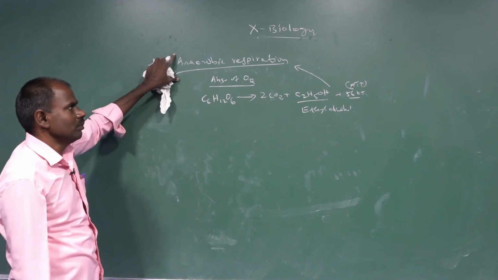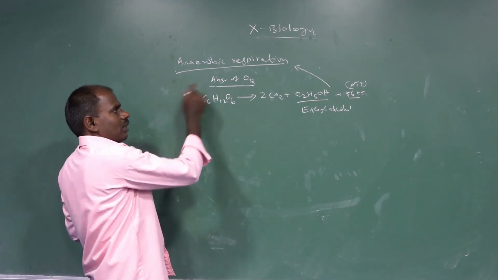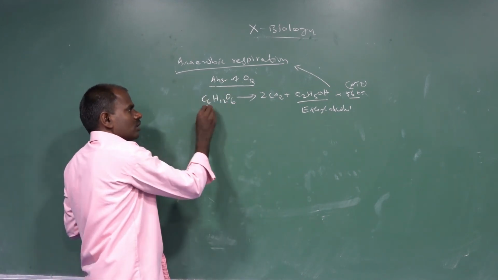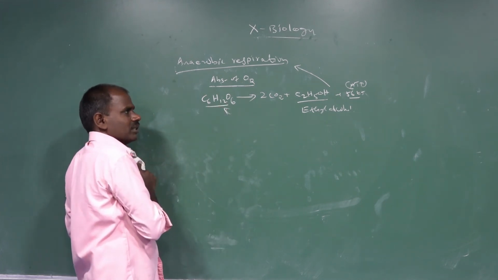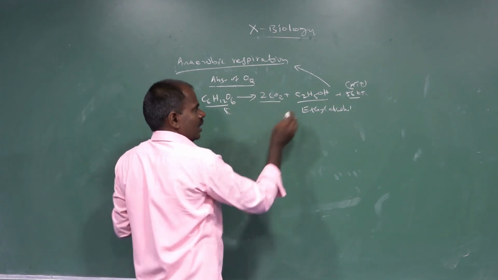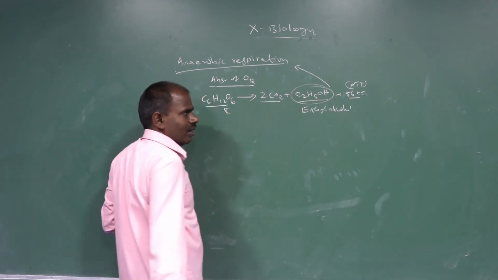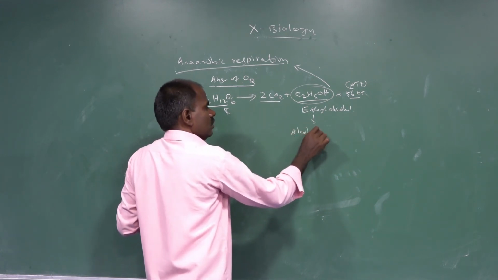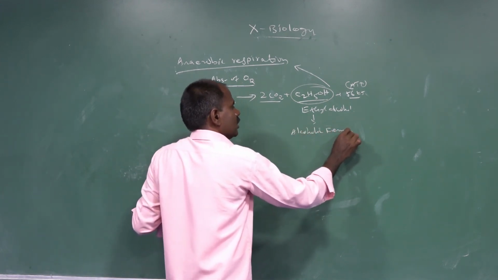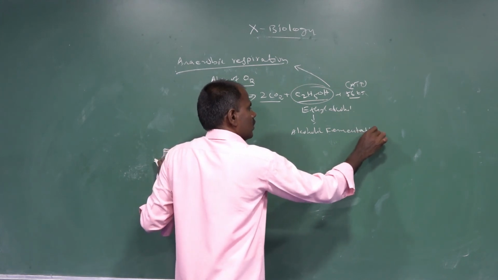So what is anaerobic respiration? It means absence of oxygen. Food or inorganic substances release carbon dioxide and ethyl alcohol, which is called alcoholic fermentation.